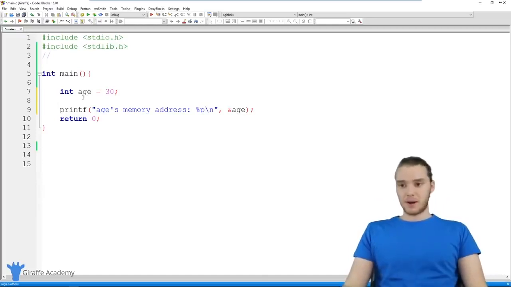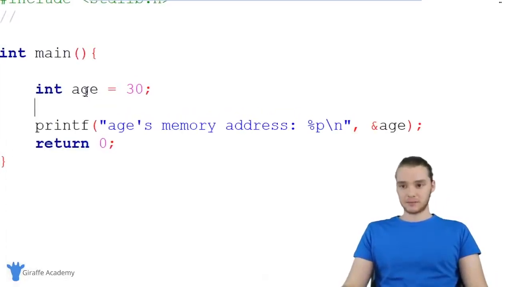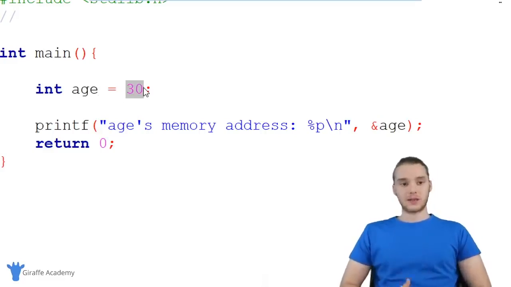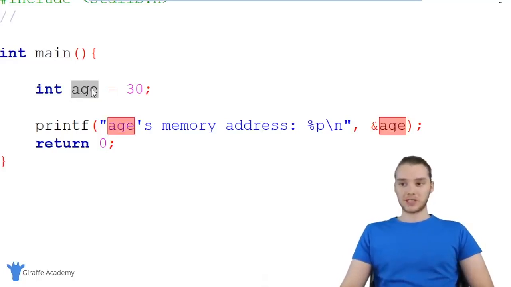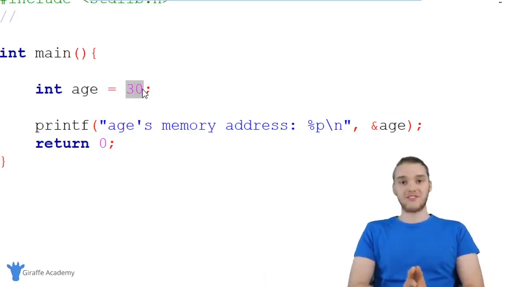So down here in my program, I have an integer that I've created, and it's called age. So I just said int age. And inside of this integer age, I'm storing a whole number, I'm storing an integer, right? 30. If you've been following along with this course, in the last tutorial we talked about memory addresses, and how all of these variables are actually storing these values at physical addresses in our computer's memory.